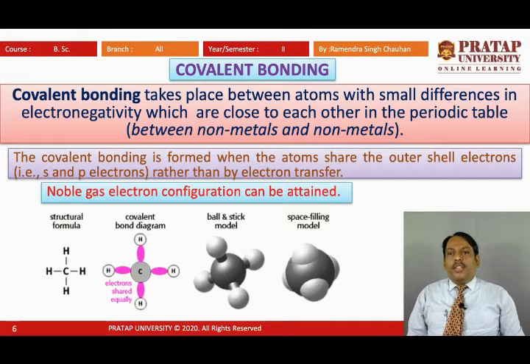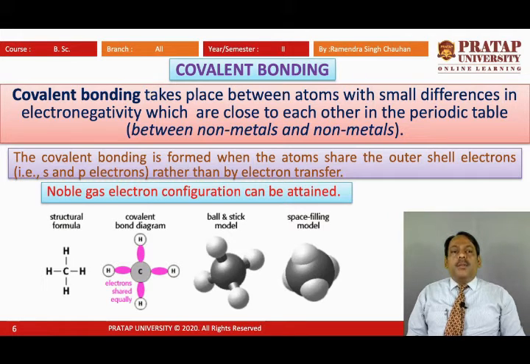So covalent bonding takes place between atoms with small differences in electronegativity, which are close to each other in the periodic table. Electronegativity is the affinity to accept electrons in their outermost shells.